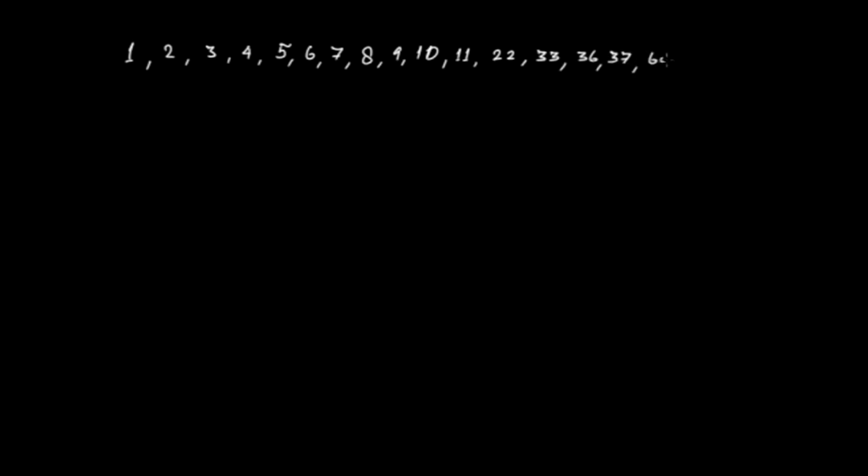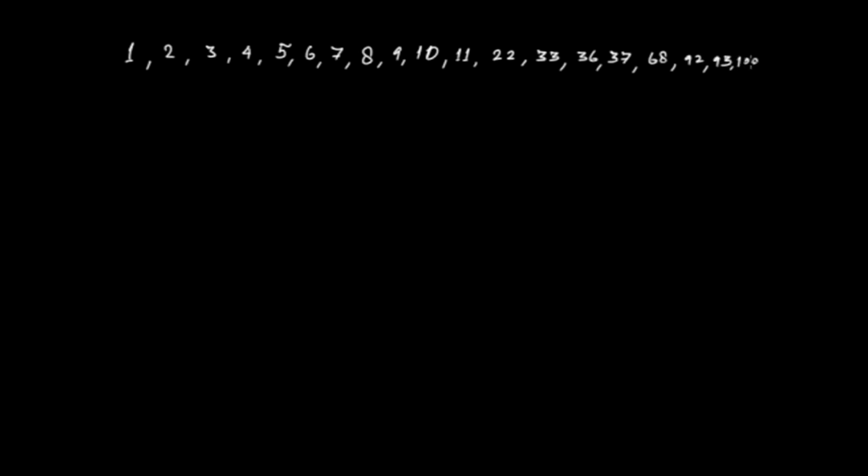Now let's discuss even numbers and odd numbers. Suppose you have numbers like 1, 2, 3, 4, 5, 6, 7, 8, 9, 10, then 11, then 22, then 33, 36, 37, 68, 92, 93, and 100.